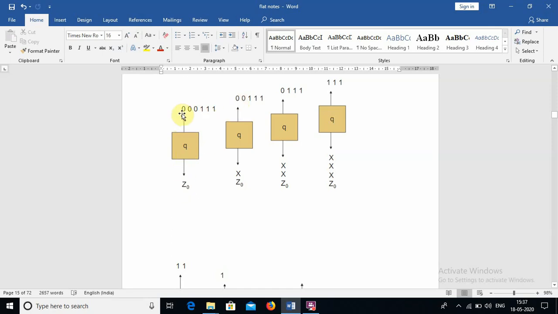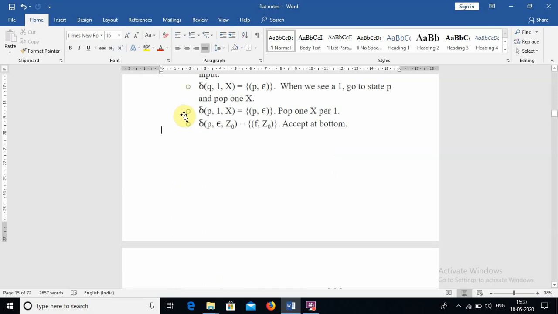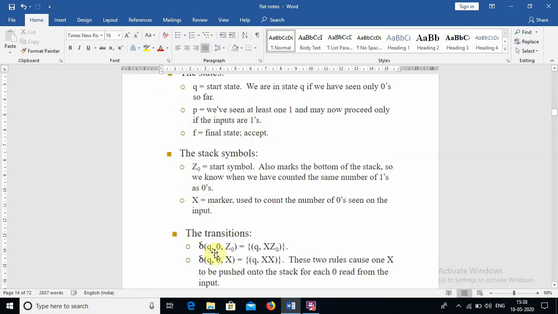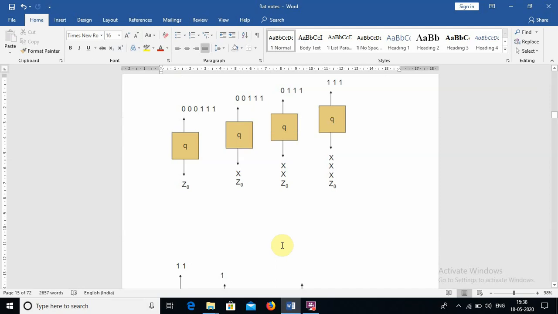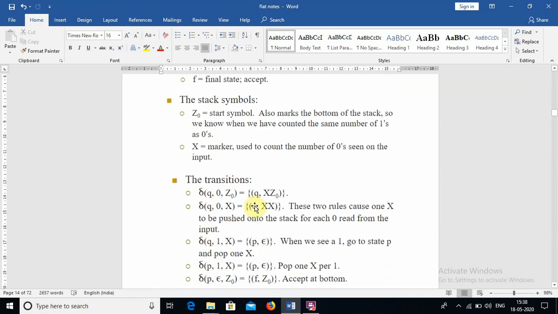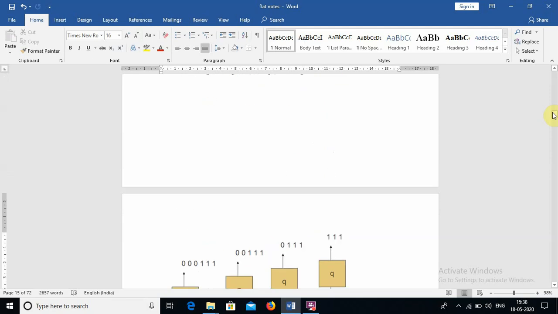Okay, so when we find 0 in the input string and z0 in the stack, what we have to do is push x z0. Pushing x z0 means we push z0 first and we push x next. And when we find 0 as an input with x on the top of the stack, we can push xx, as in the transition function above. And still we are in the state Q only.